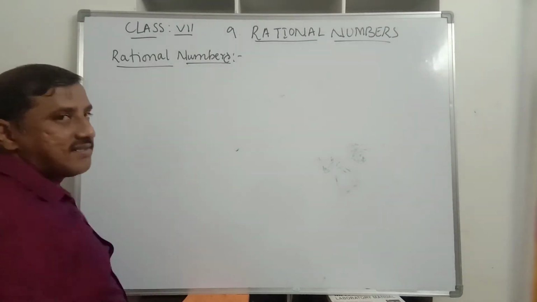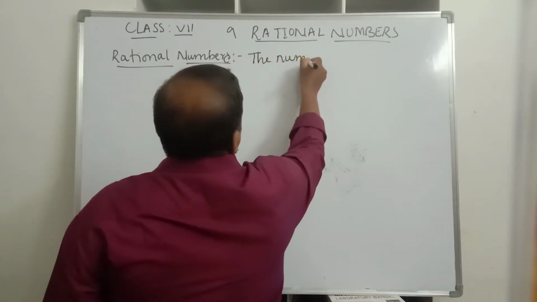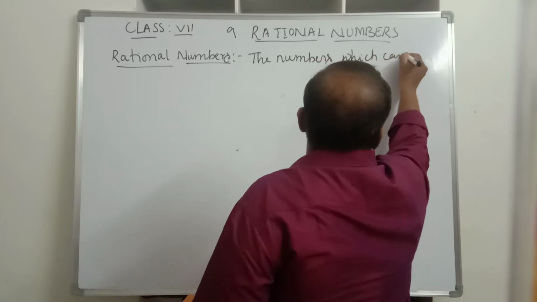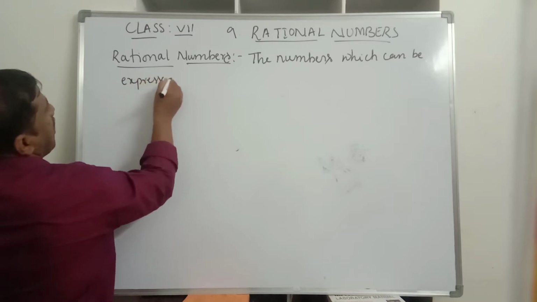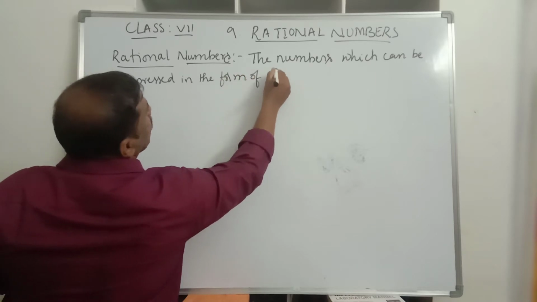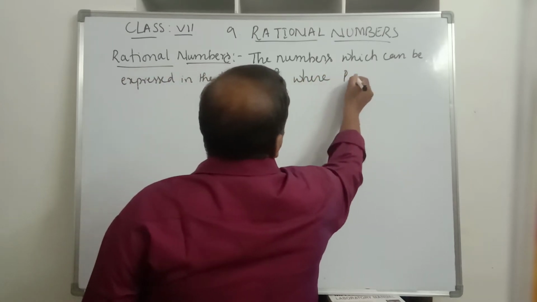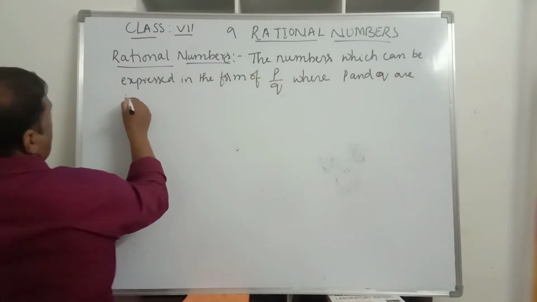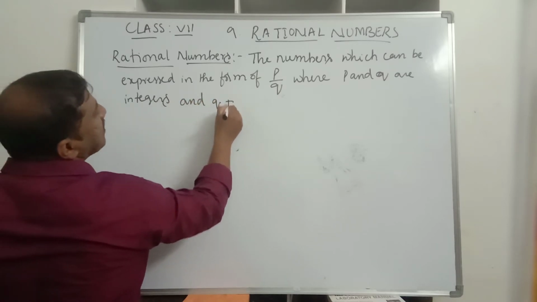Now we will discuss rational numbers. Rational numbers are the numbers which can be expressed in the form of P by Q, where P and Q are integers, and Q is not equal to 0.